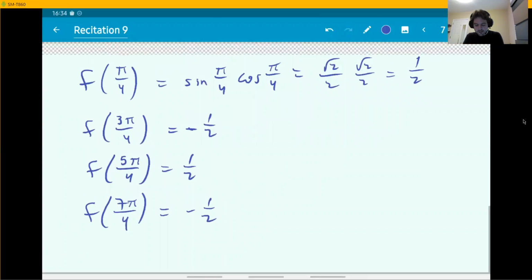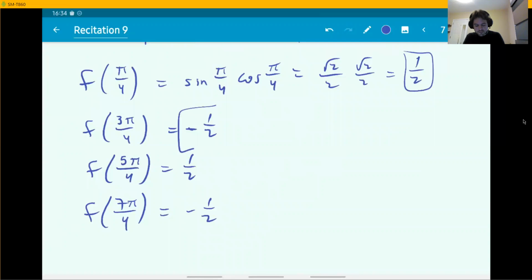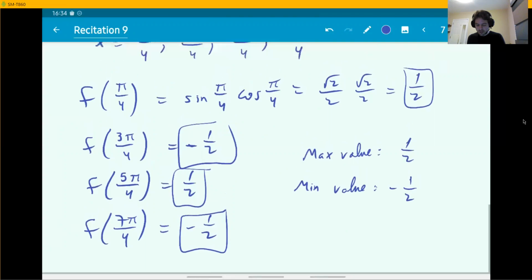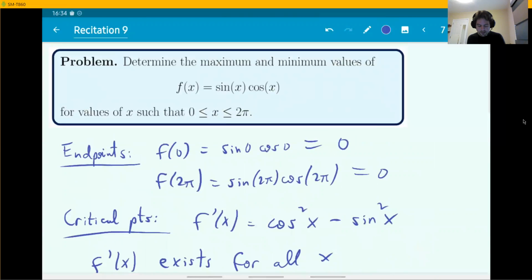So anyway, these are the values that you can find for this function at the critical points. Compare these to the values at the endpoints, which were 0. What are the max and the min values? It has to be 1/2 and minus 1/2. Okay, so I think the question was only asking for the values. Yes, no points. So we don't have to say where they happen.